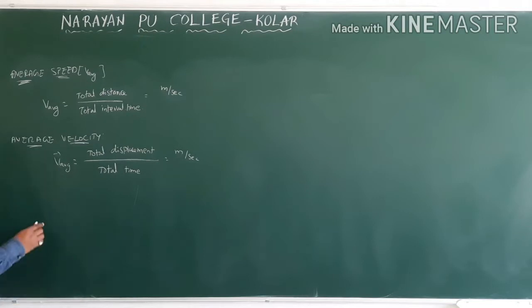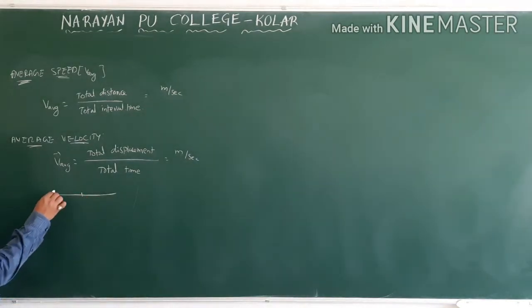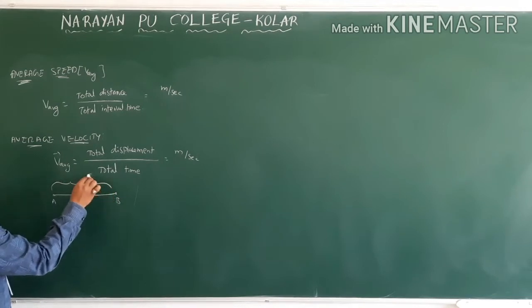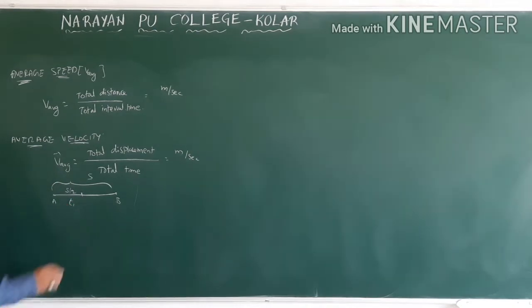An object covers the first half of the distance. Take 2 points A and B. The total distance is S. First half means S by 2 in some amount of time T1. Second half of the distance is S by 2 in some amount of time T2. Then they will ask what is the average speed or average velocity.